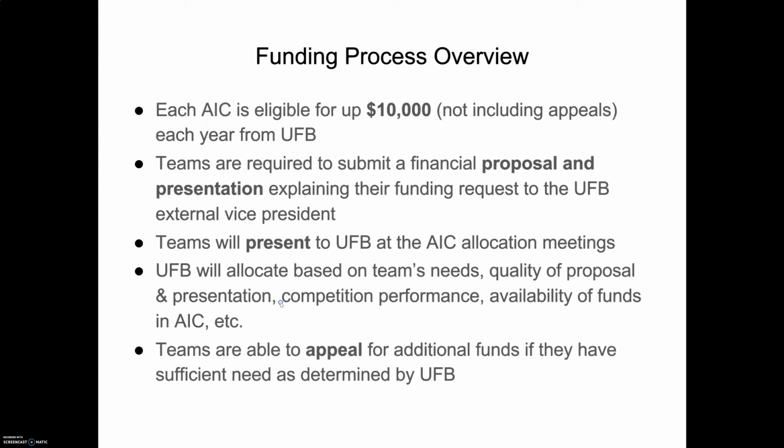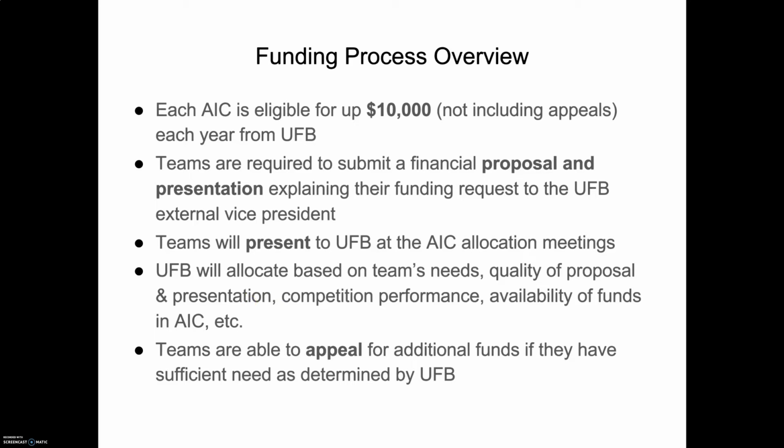Each AIC group can request up to $10,000 each year from UFB. To do this, each team must submit an AIC budget request on CampusLink that includes all required documents listed in the UFB funding handbook. Necessary information on how to create this budget request can be found both in the UFB Funding Handbook document as well as other supplementary documents on UFB's CampusLink page.